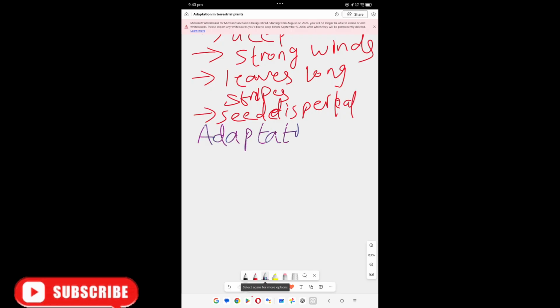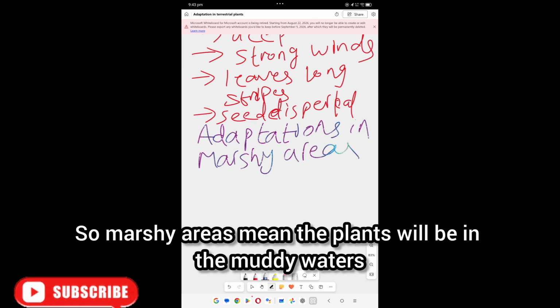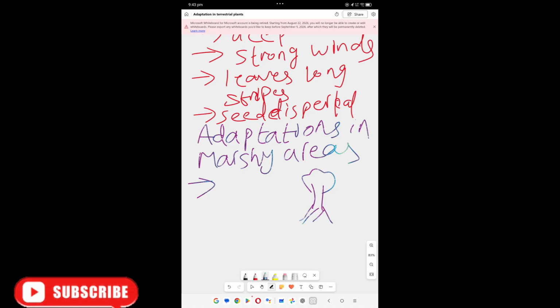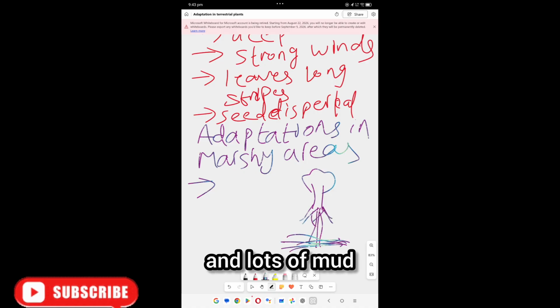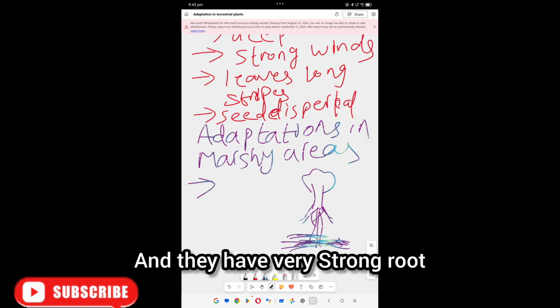Marshy areas means the plants will be in the muddy waters, and lots of mud and water will be present. They have very strong roots.